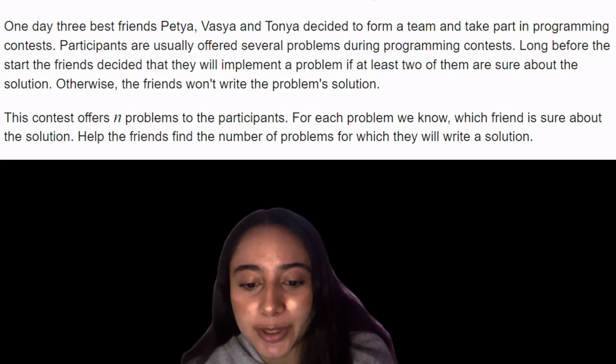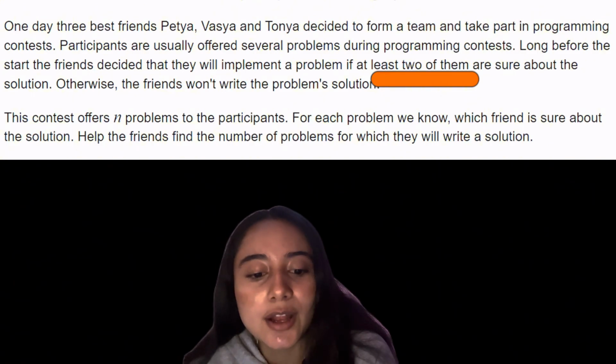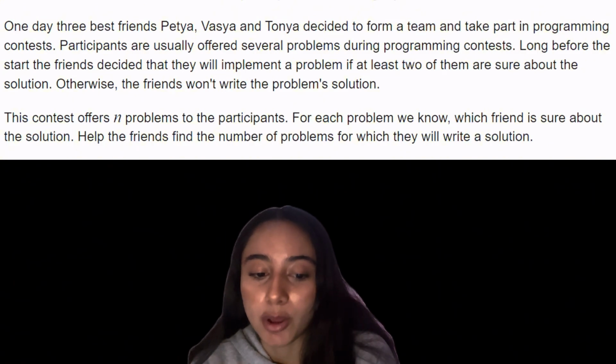Participants are usually offered several problems during programming contests. Long before the start, the friends decided that they will implement a problem if at least two of them are sure about the solution. Otherwise, the friends won't write the problem solution.